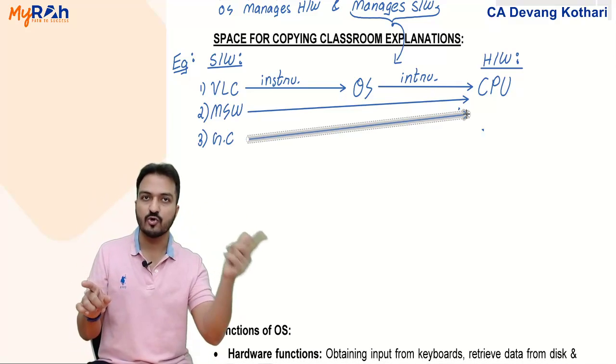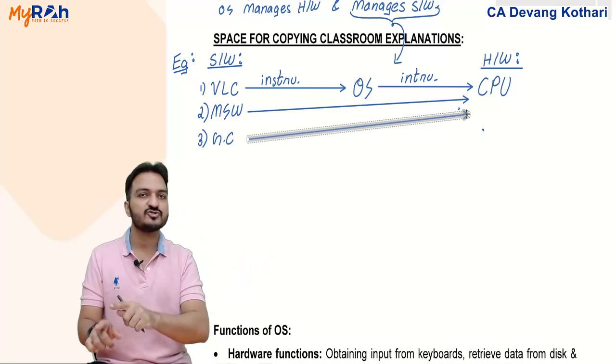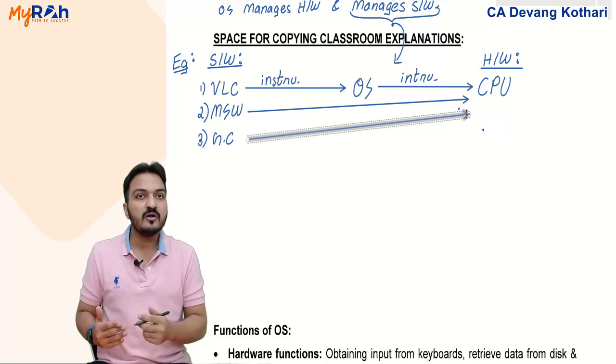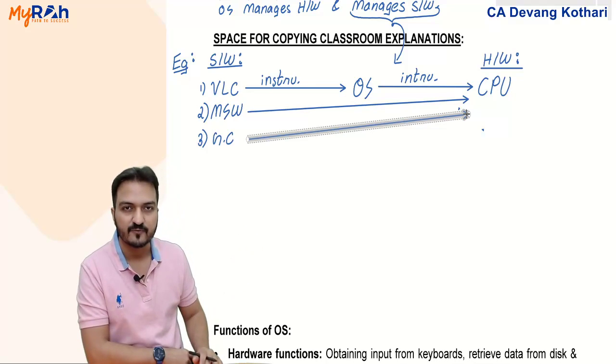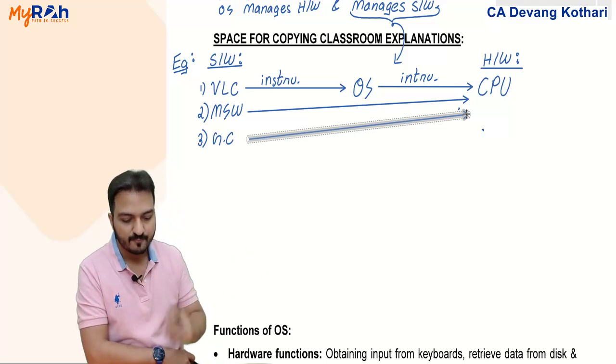VLC player instruction goes to the CPU. Microsoft Word instruction also goes to the CPU. Google Chrome instructions also go to the CPU. But one problem.